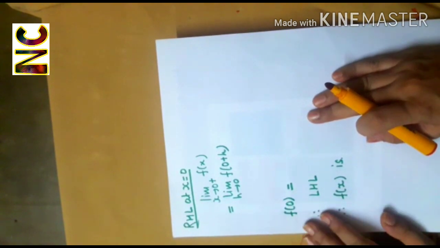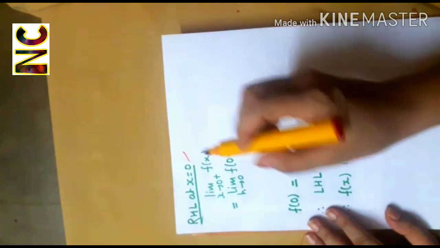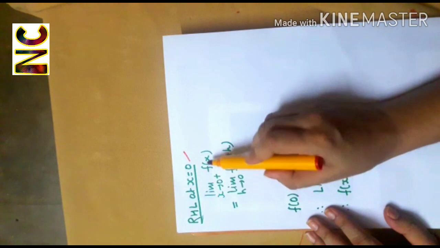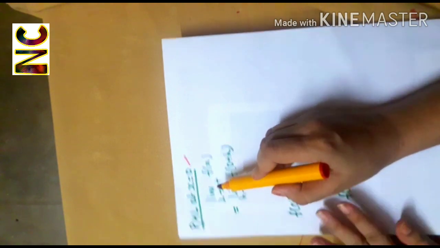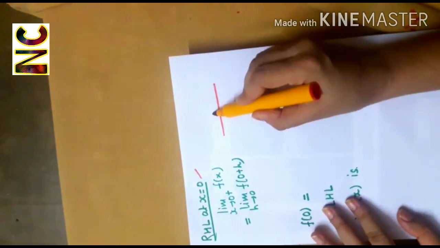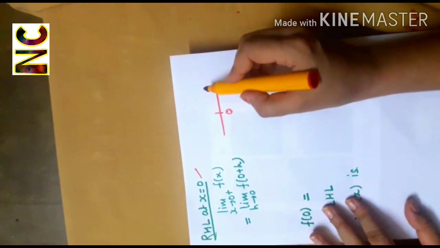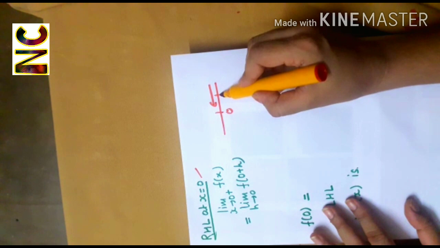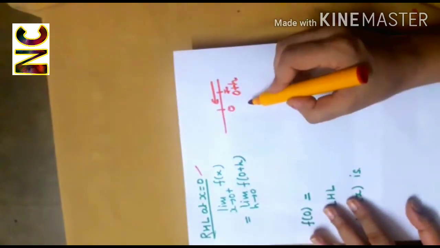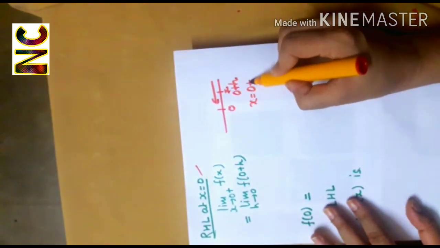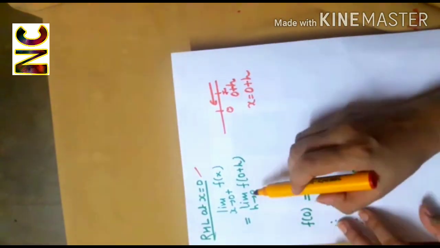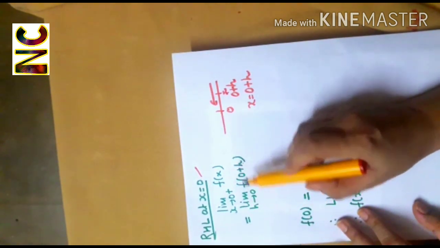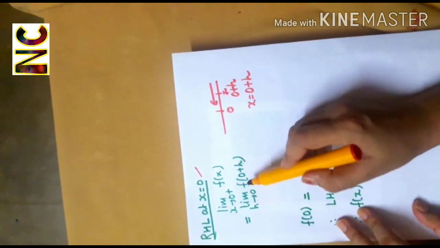Now let us compute the right-hand limit at x equal to 0. It is denoted by limit f(x) as x tends to 0 plus. In right-hand limit, we approach 0 from the right-hand side. So if this is your x, that means you are at a number greater than 0. So it will be 0 plus something. So here we put x equals 0 plus h. So limit f(0 plus h) as h tends to 0.